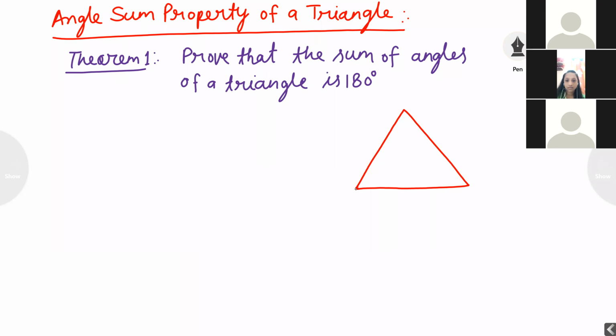Always keep in mind, in theorems they will never give the figure. You have to imagine the figure, then you can draw it and prove the question.